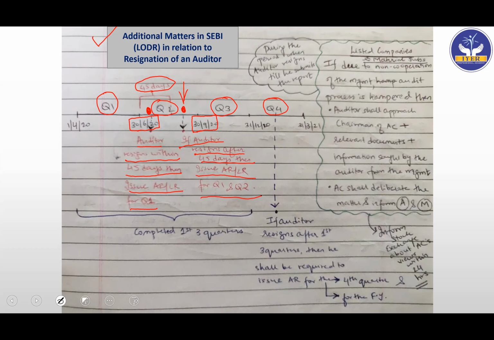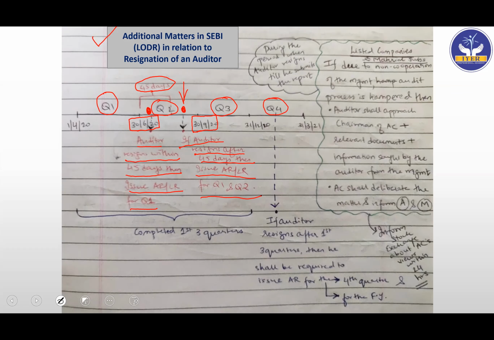Okay. Now this is applicable for any quarter. So if the auditor is resigning after quarter 2, then we'll see if 45 days have elapsed or not. If 45 days have already elapsed, then the auditor will have to give Q2 plus Q3 report. If 45 days have not elapsed after Q2, then the auditor will have to give only the Q2 report. Simple. And we are assuming that if the auditor was the auditor for Q1, then the auditor would have given the Q1 report also. Okay. Now let's go to the last part.